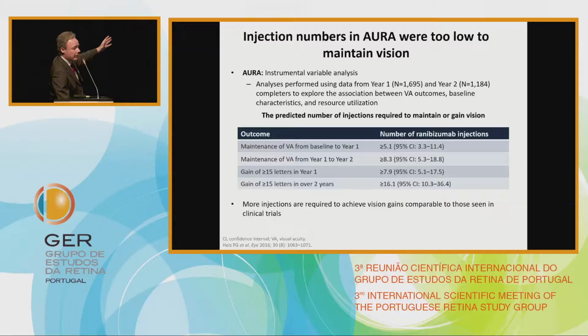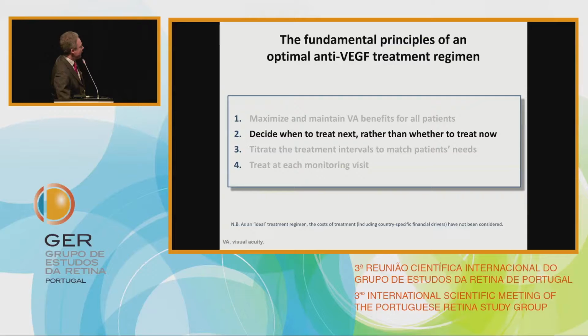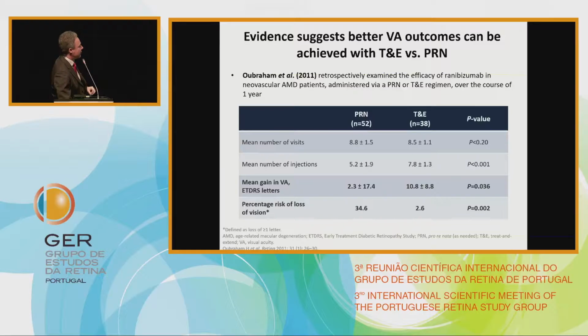So we start from the protocol trial that gives us the best option that we can do, but in a real world we cannot follow this for reasons that we know well. So which could be a compromise to obtain good results for our patient? This is the question that I try to ask.